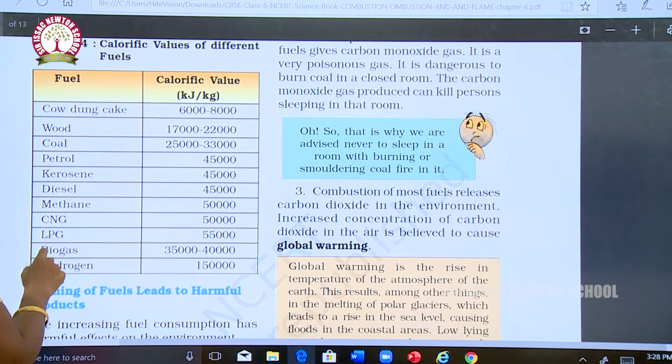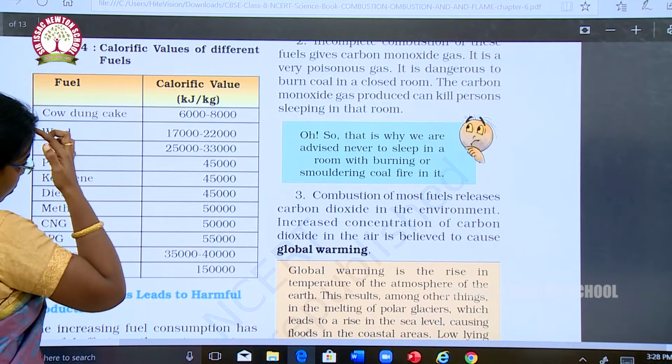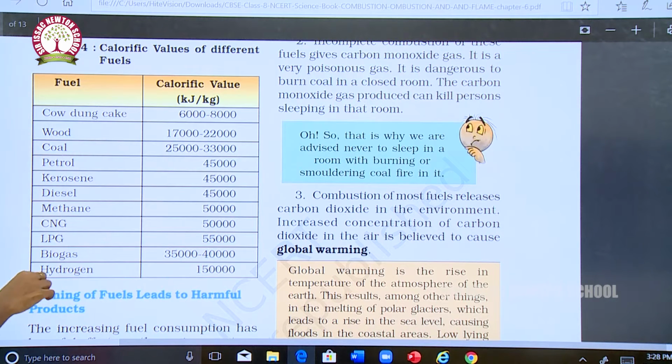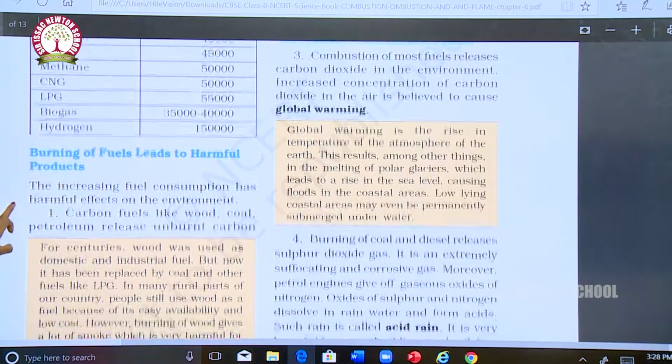And here, hydrogen, 1,50,000, biogas 35,000 to 40,000, and also LPG has a higher value of 55,000.